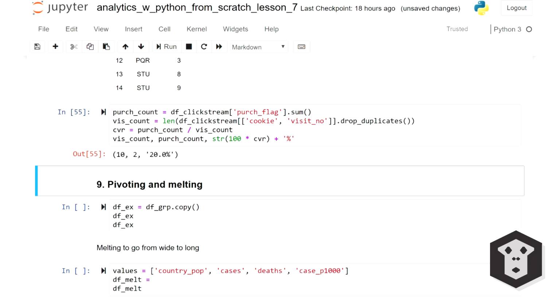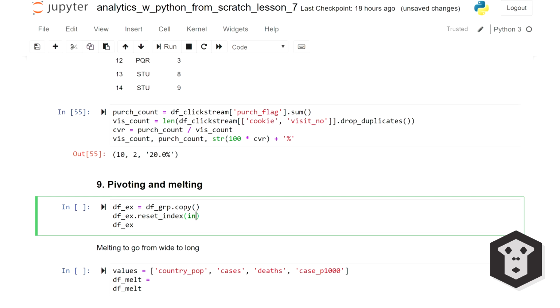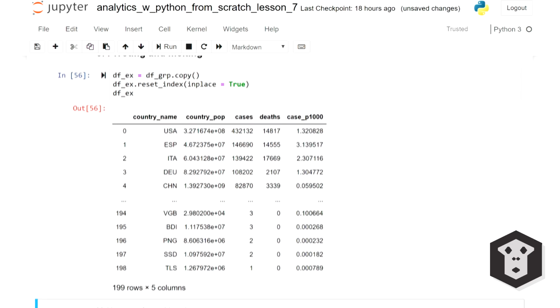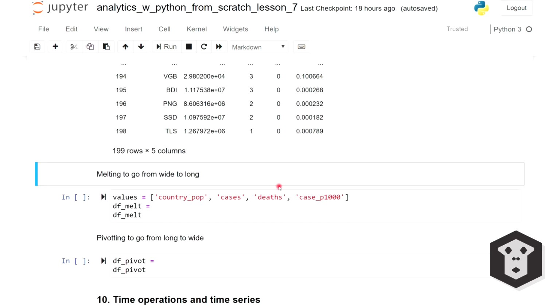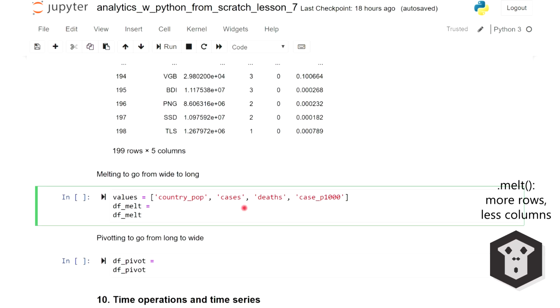You can also change the shape of your data frame using melting and pivoting, which are just 2 sides of the same thing. Changing your data frame from wide to long or long to wide. So let's build an example data frame. It's just going to be a copy of our coronavirus by country data frame. I'm just going to reset the index.